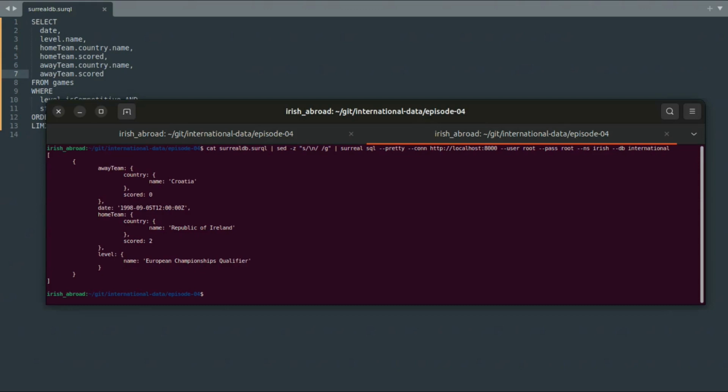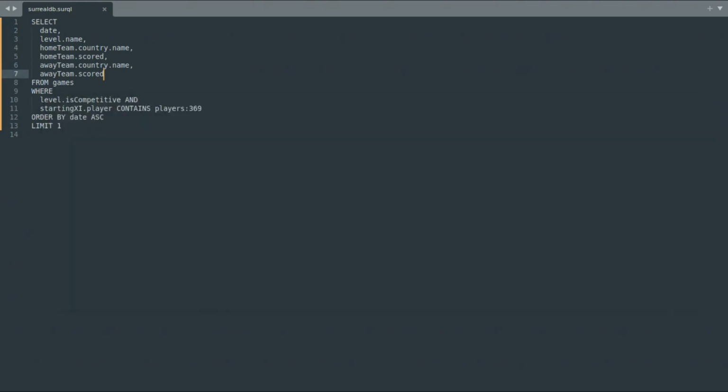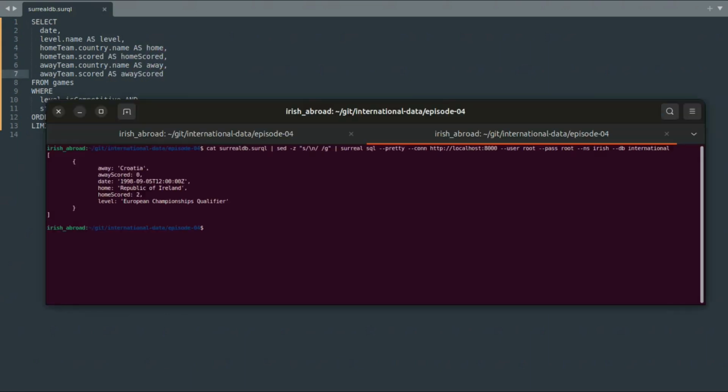As you can see, the selected fields are retrieved as embedded objects, so add an appropriate name to each field in the query to make it easier to access, and run again to see the difference. Having these values as attributes in the root of the result document will make things easier later on. Now that we can get the first competitive start for one player, let's get it for all players, i.e.